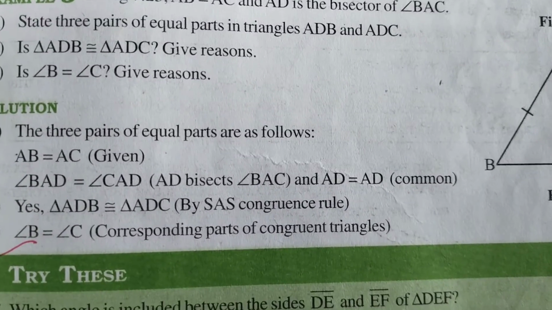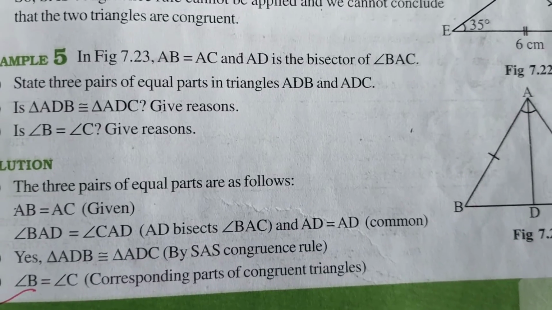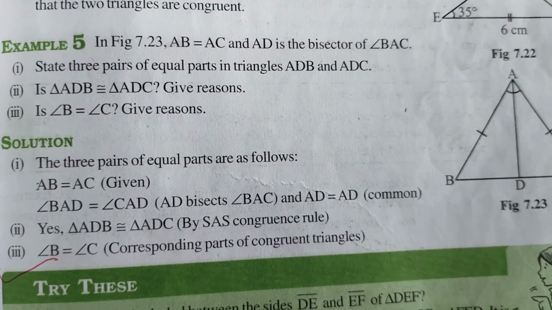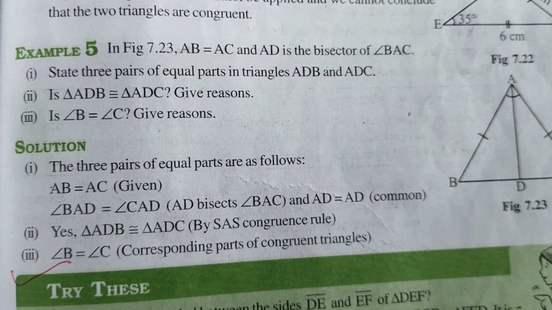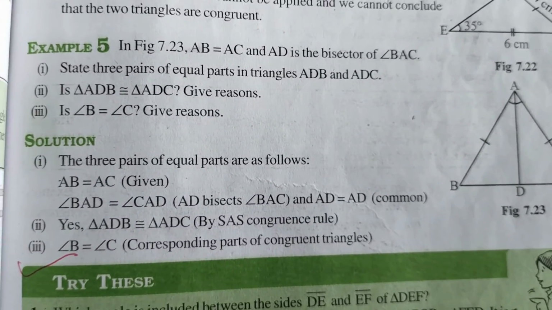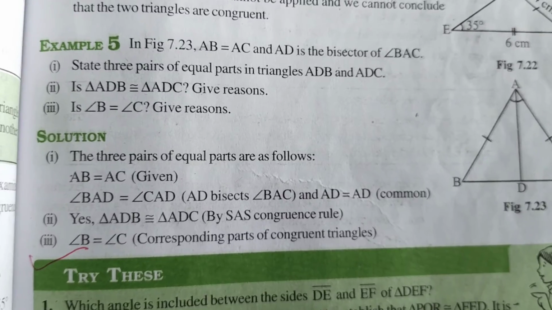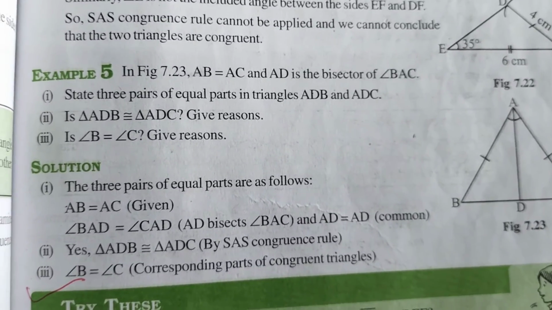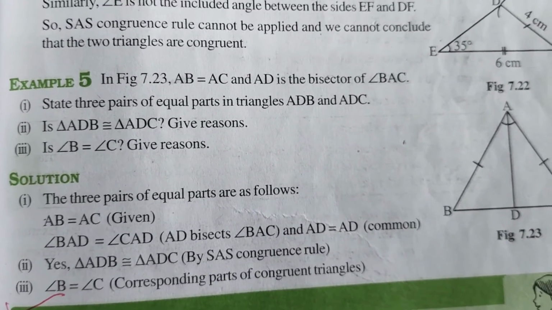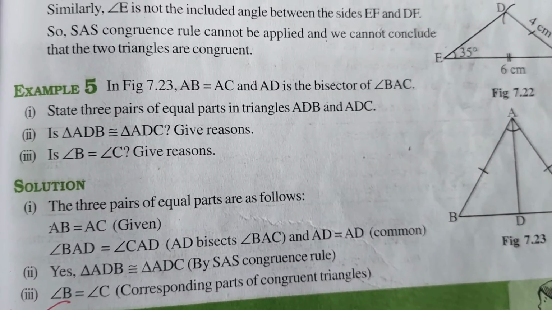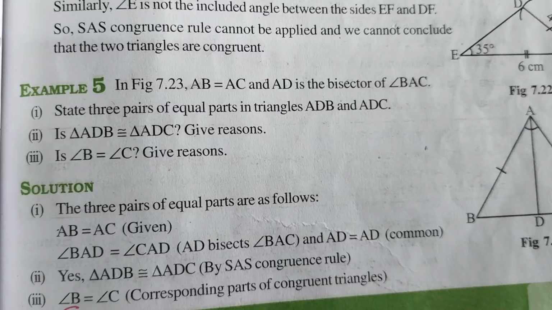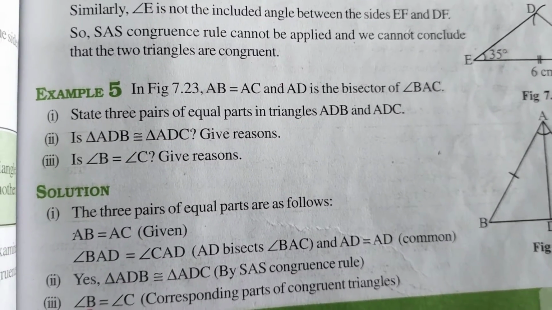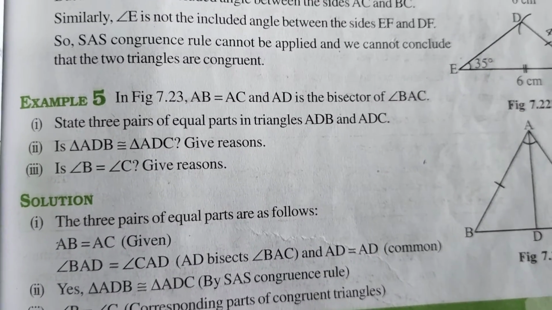One more example. In figure 7.23, AB is equal to AC and AD is the bisector of angle BAC. Bisector means which divides into two equal parts. So AD is dividing the complete angle A into two equal parts. State the pairs of equal parts in triangles ADB and ADC. Is ADB congruent to ADC? Give reason. Is angle B equal to angle C? Give reason.